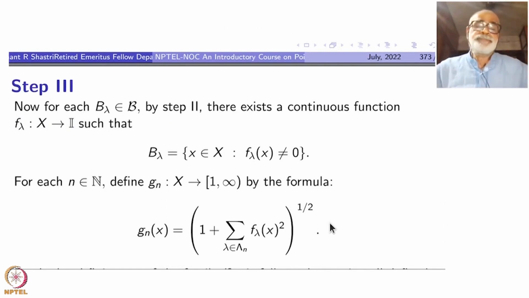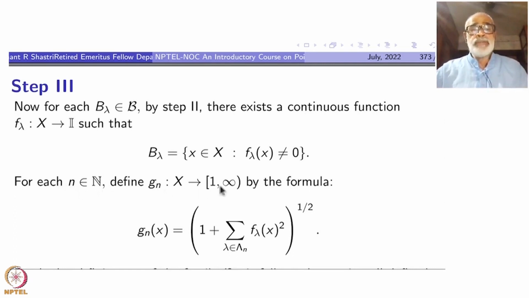Third step is, take each B lambda inside this base. By step 2, we have a continuous function F lambda from X to I such that B lambda is precisely the set of non-zero points, all x such that F lambda of x is not equal to 0. Okay, the B lambdas are open subsets. Every complement is a closed subset. That will be a precise set of 0, so it is not 0, that's all.